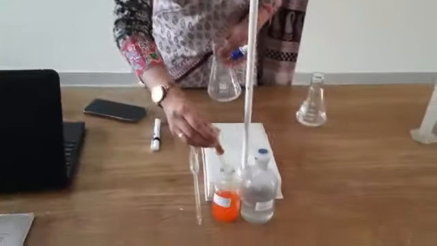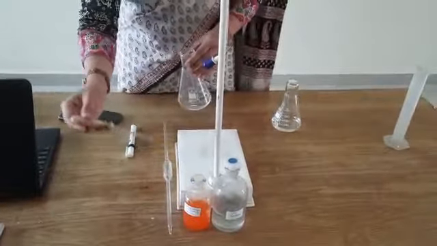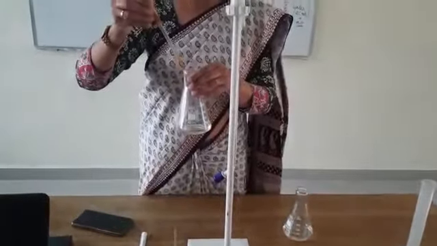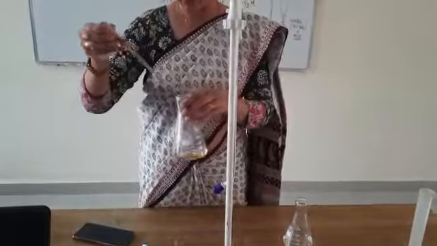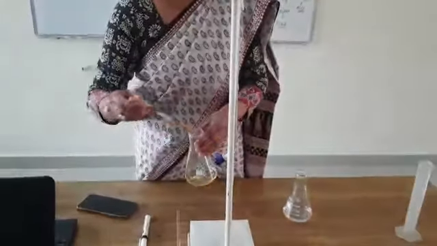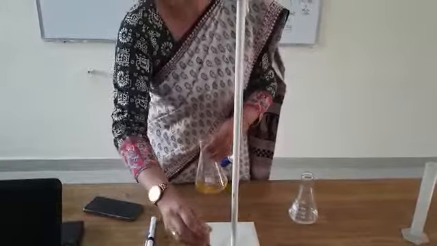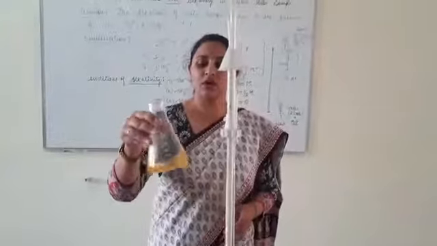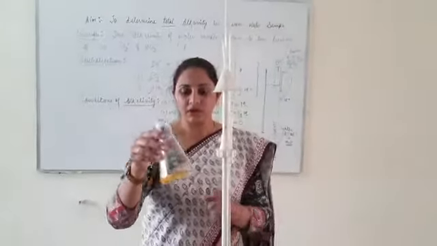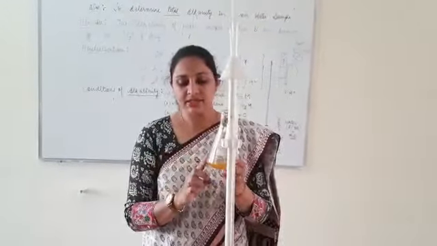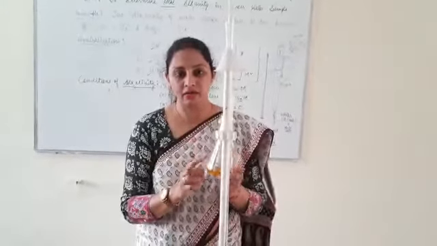To this sample, I will add the methyl orange indicator, 3 to 4 drops. So this is a yellow or orange color solution. This tells us that the pH is a little bit high here.